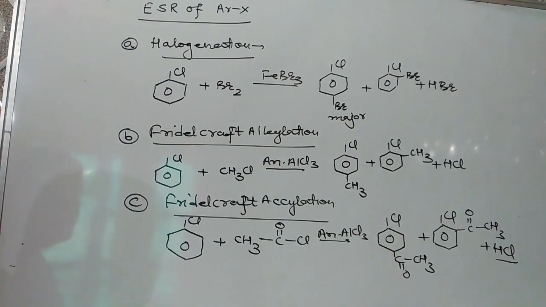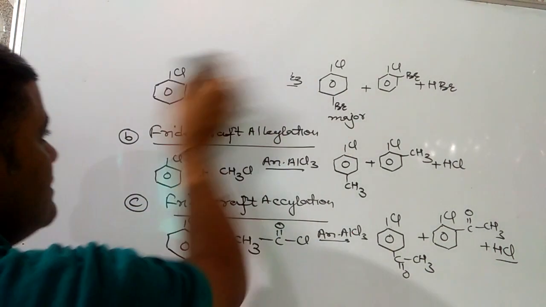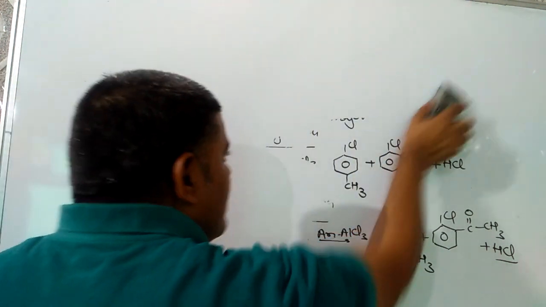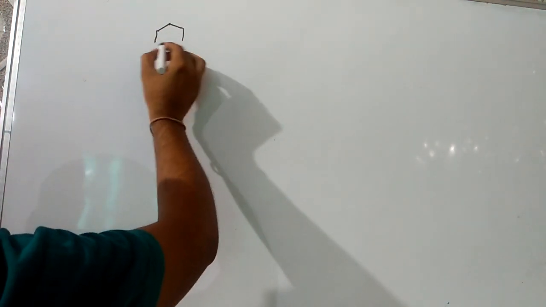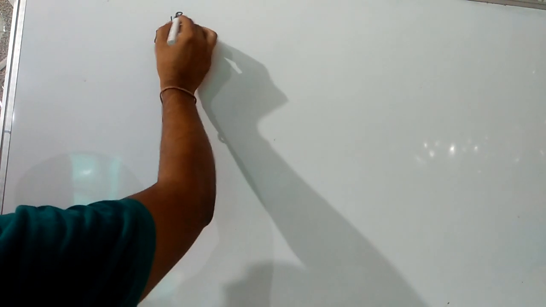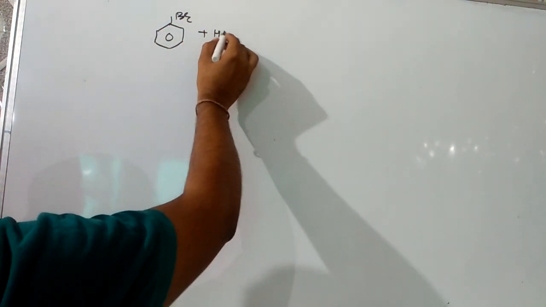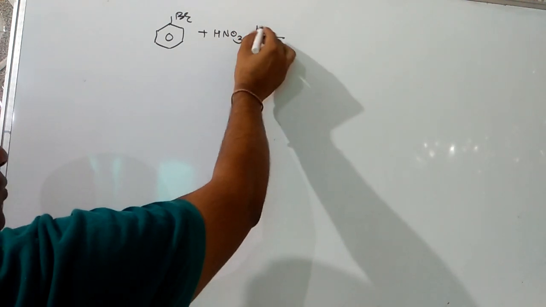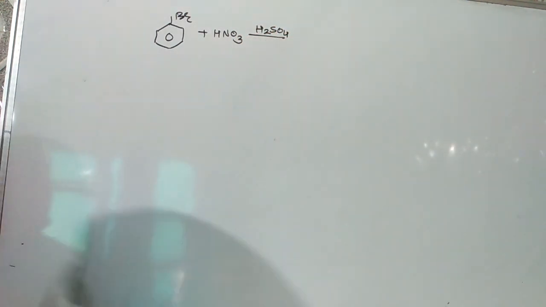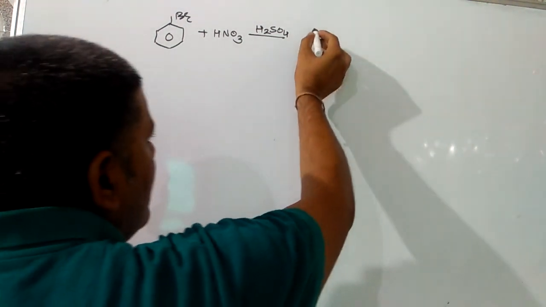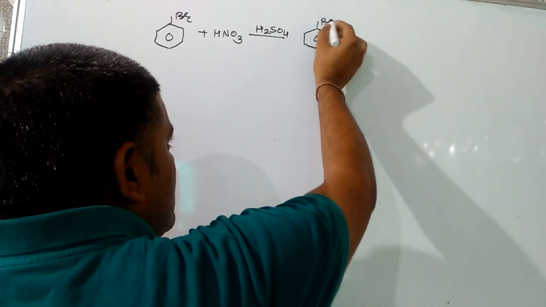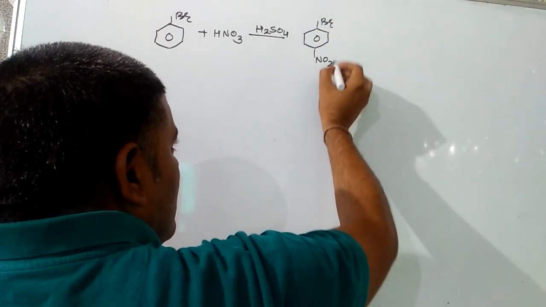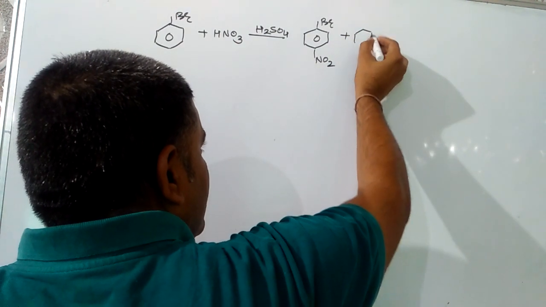Next case will be the nitration reaction. When a haloarene reacts with nitrating mixture, that is HNO3 plus H2SO4. Let's suppose bromobenzene is there, and bromobenzene reacts with HNO3 in presence of H2SO4. Here NO2 group is going to be introduced, and position of that is going to be decided by Br, and that NO2 might go to para or ortho. Major product will be para derivative, and minor product will be ortho derivative.